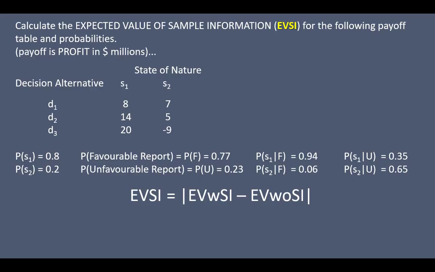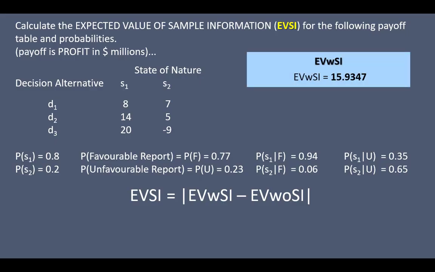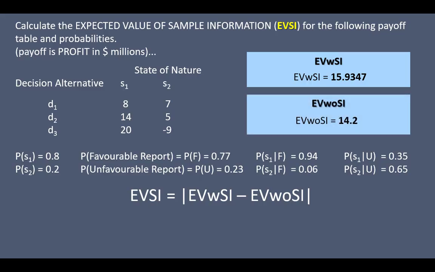But looking specifically here, and what we've already seen in the past, is that we calculated the expected value with sample information to be 15.9347. And again, that's in millions of dollars. And we have also already calculated EVWOSI and found that it was $14.2 million. And we've also found that this was the exact same, and it will always be the exact same, as EVWOPI. Those two things are identical.